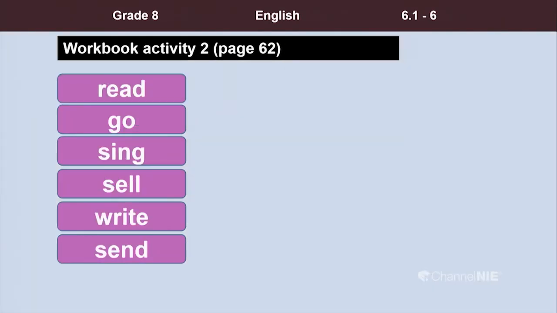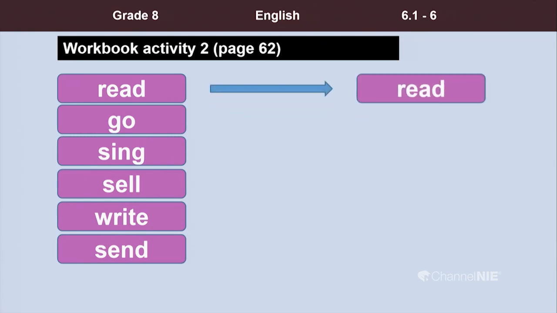Then read, go, sing, sell, write, send. We'll see what the past participle forms of these verbs are. Read, read. Remember children, with the same spellings but different pronunciation.